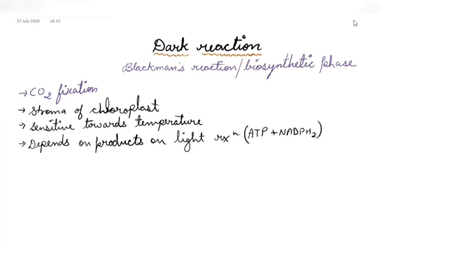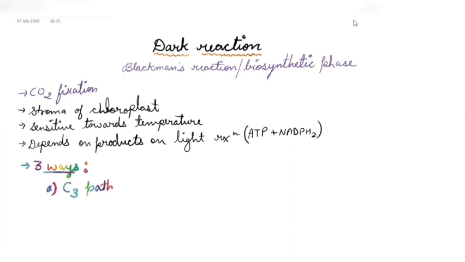In different photosynthetic organisms, different ways of dark reaction are there. So we are going to divide this dark reaction into three ways or three types. The first way we have is C3 pathway.